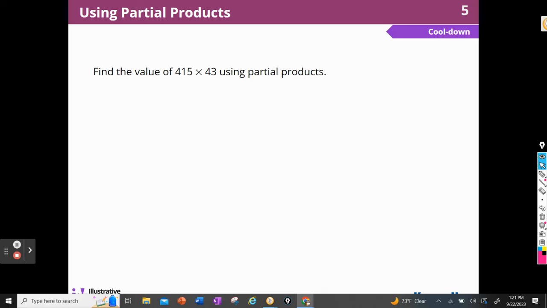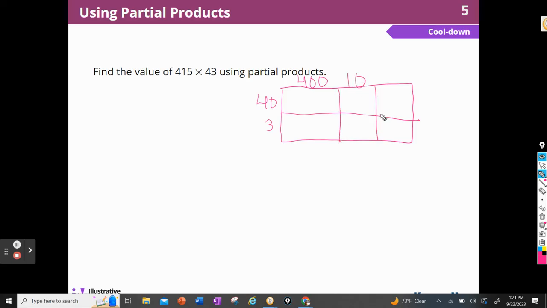So we can do this in a couple of ways. We can use our box, our diagram, or we can use the algorithm. So let's do both. So I'm going to start with the diagram. So I'm going to break everything up this way. So here's 40 and here's 3. Here's my 43, right? And then I'm going to break this up into 400, 10, and 5. Now, if I were doing the algorithm, I would put 415 times 43.